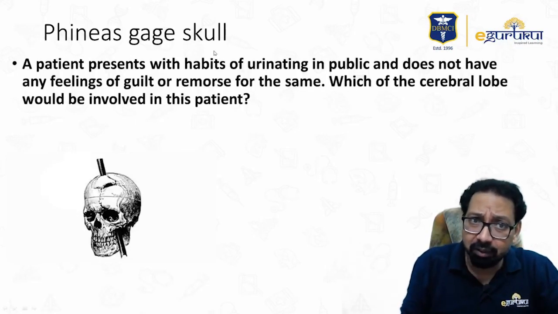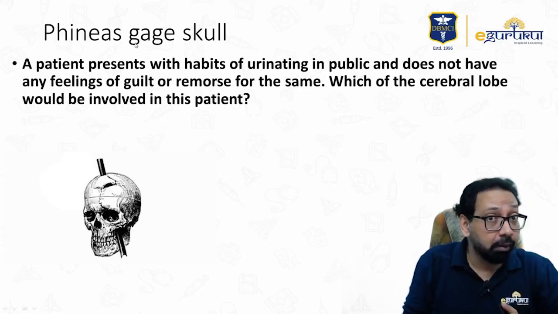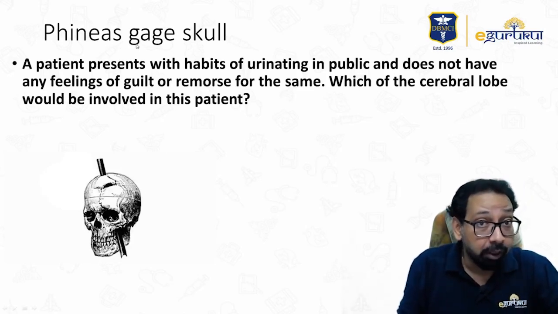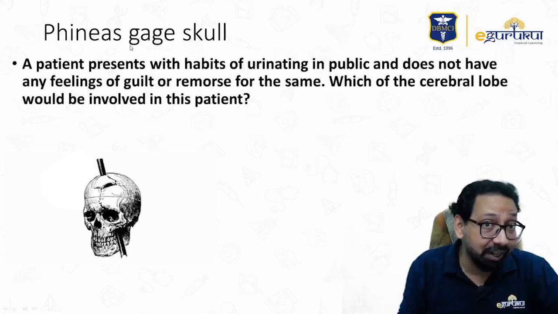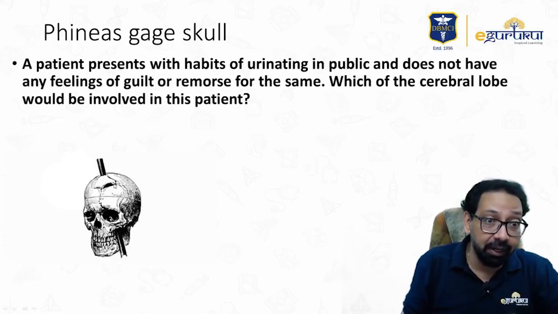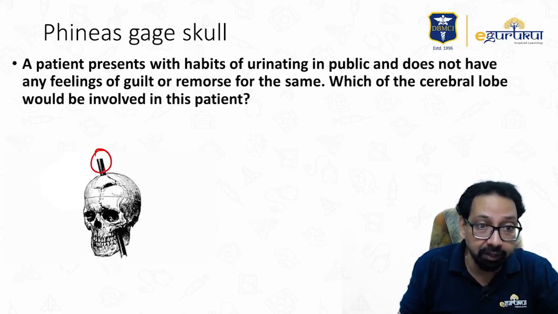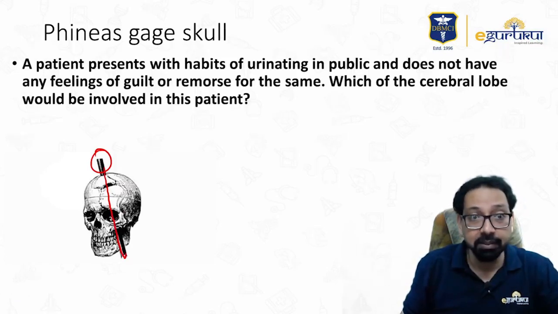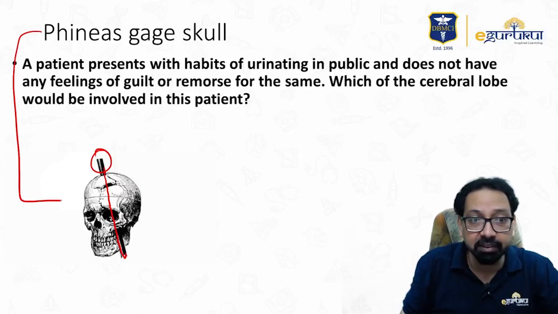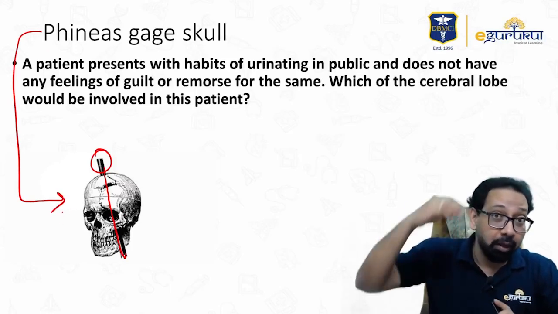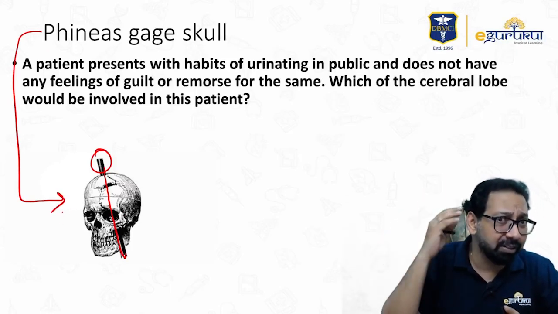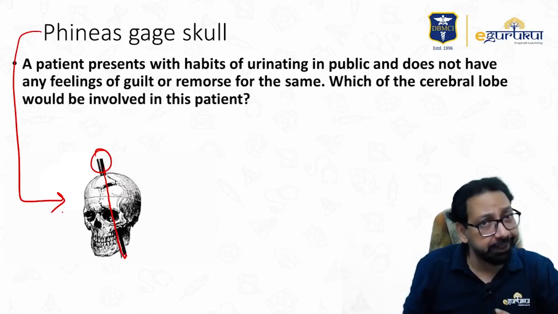Phineas Gage skull. Phineas Gage was a train driver. He had an accident, and in that accident an iron rod penetrated through his skull. Yes, this is the Phineas Gage skull, and by operation the rod was removed and the patient was saved.